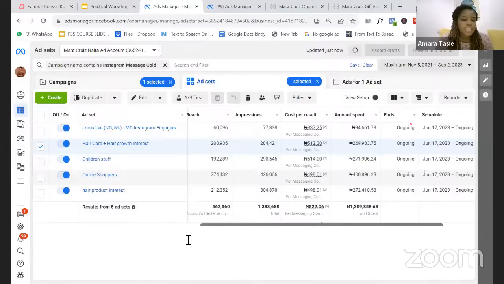Then someone says, can targeting options be the three? Demographics, interest, and behavior. Yes, it can be. So you can decide, but you don't want to load in too many interests. Like I see some people, they'll put in like 50 interests inside one ad. And at the end of the day, you won't know the one that performed well and the one that did not perform well. There's actually a right way to do that, okay?